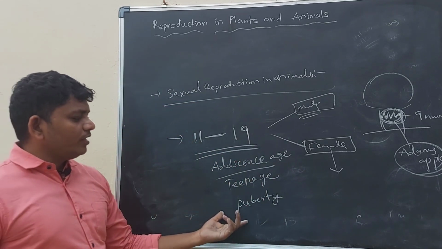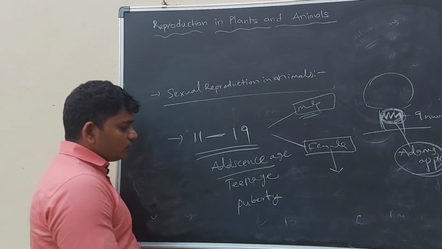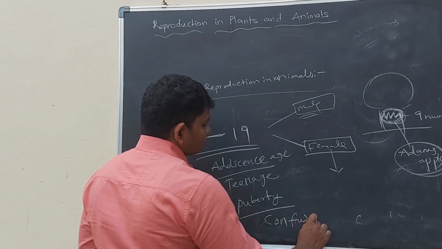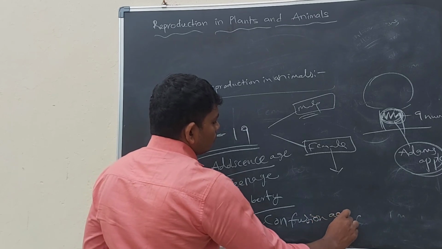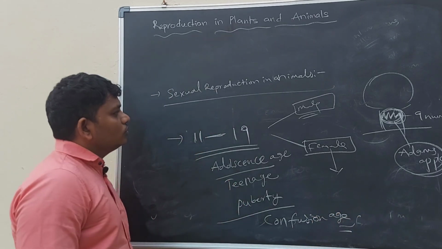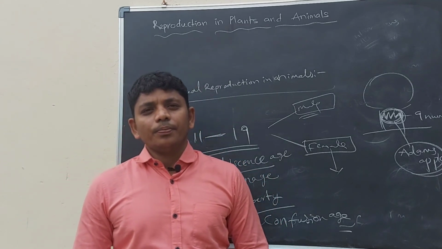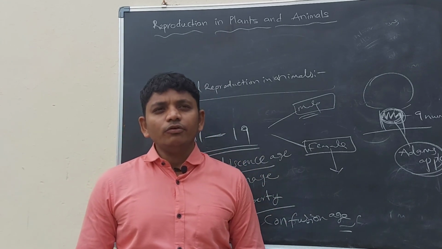The puberty age is also called the confusion age. This is also called the confusion age. So this is all about sexual reproduction in animals. Thank you one and all.